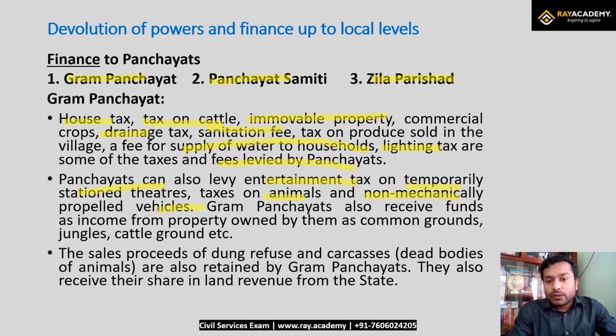So Gram Panchayat also receives funds as income from property owned by them as common grounds, like jungles and cattle ground, etc. They can also get a nominal fee, like a parking lot and getting a fee. The sale proceeds of refuse and dead bodies of animals are also retained by the Gram Panchayat. They also receive their share in the land revenue from the state. So these are the various sorts of revenue at the level of Gram Panchayat.